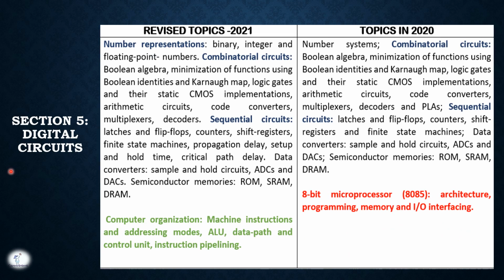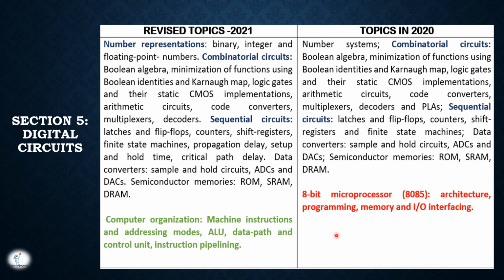Then comes section 5, that is digital circuits. Here the syllabus is the same, right? The major difference is they have added a new topic, computer organization, which includes machine instructions and addressing modes, ALU, data path and control unit, and instruction pipelining.